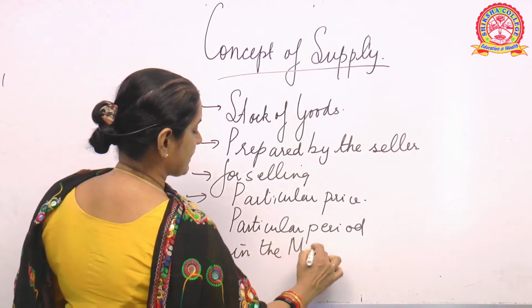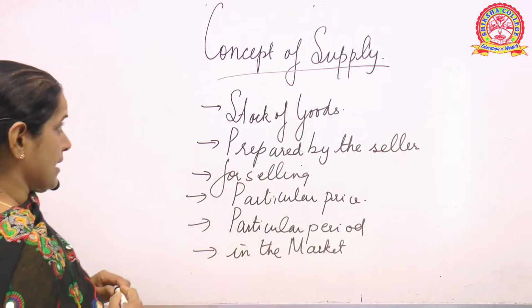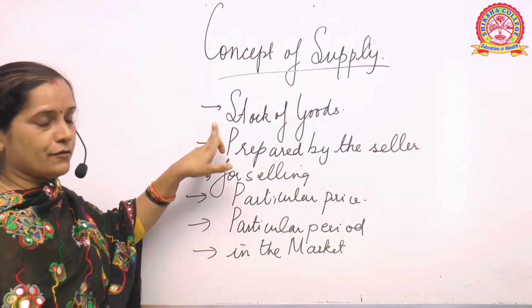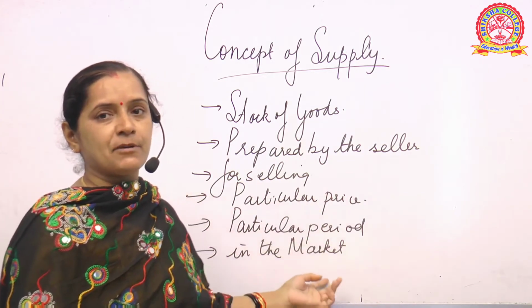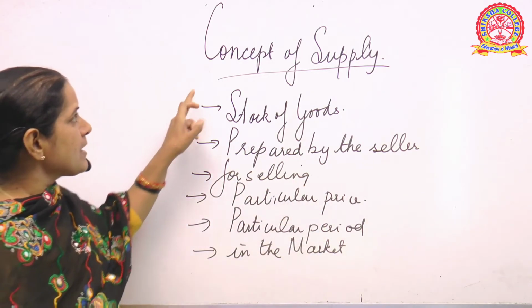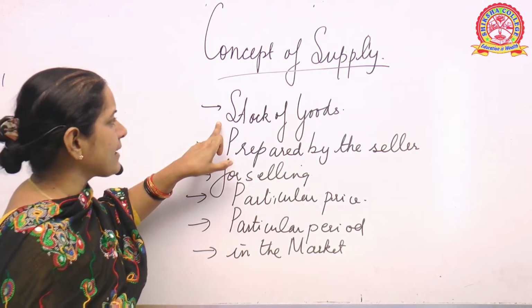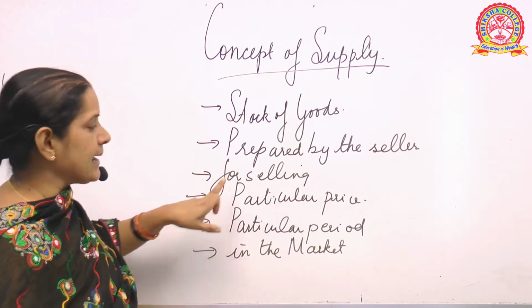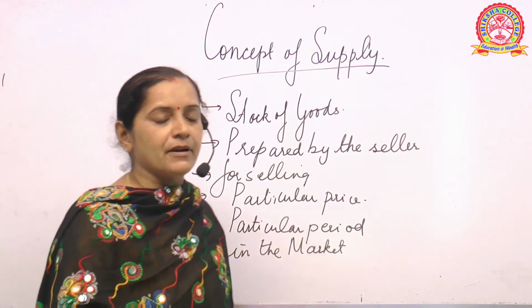Please try to understand the meaning of supply. I have given you a few points. Just for your understanding, I have put the entire concept or definition into small points. Supply can be understood as that part of the stock of goods which is prepared by the seller for selling at a particular price in a particular period in a given market.